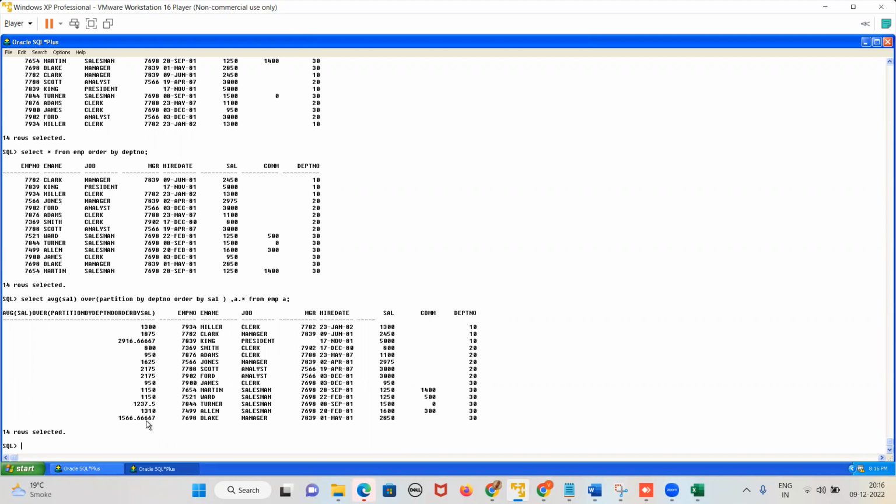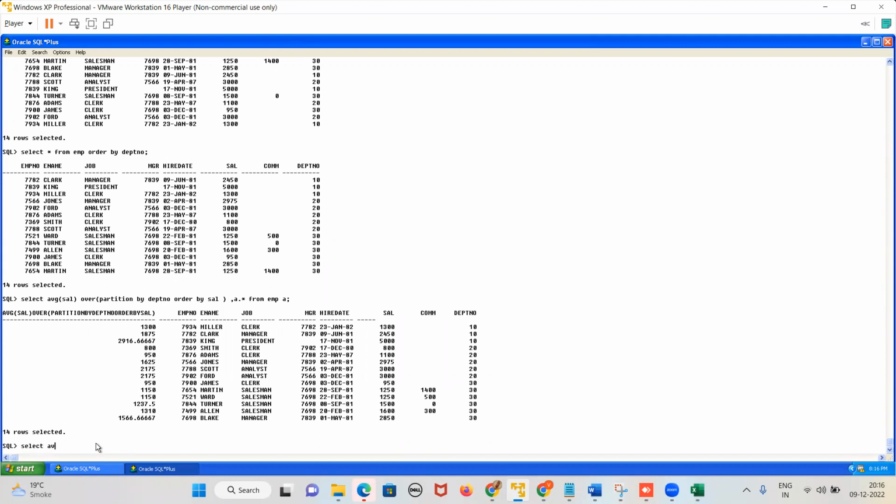Is it clear? Is it done or not, guys? Tell me yes or no. Yes. So when we use order by, all this confusion comes. So you should have a very clear concept. If we are using an order by with an aggregate function and the records have been partitioned by department, it is not the same result. It is the cumulative values.